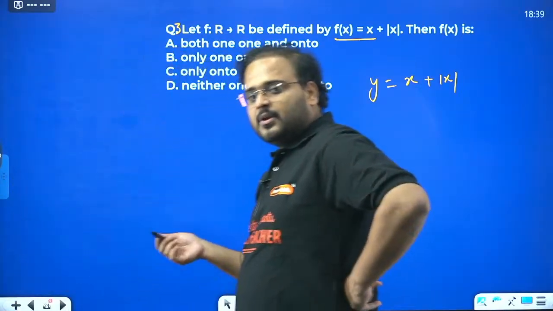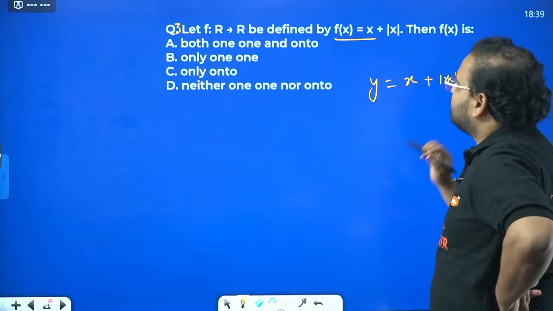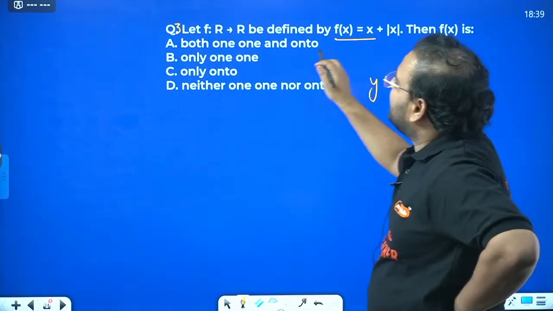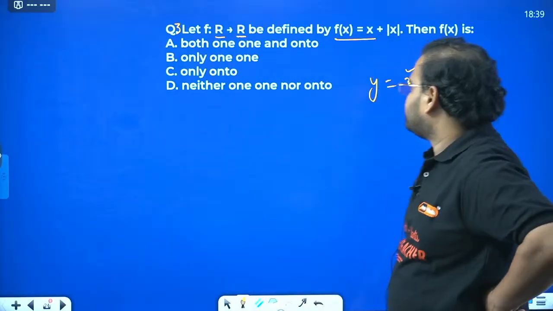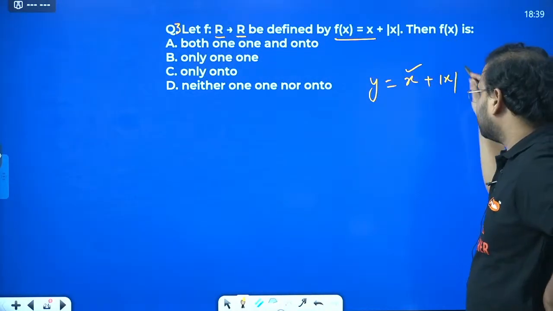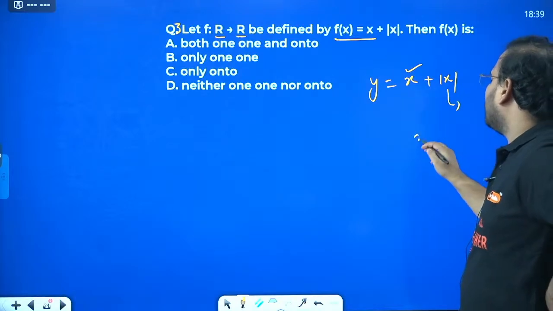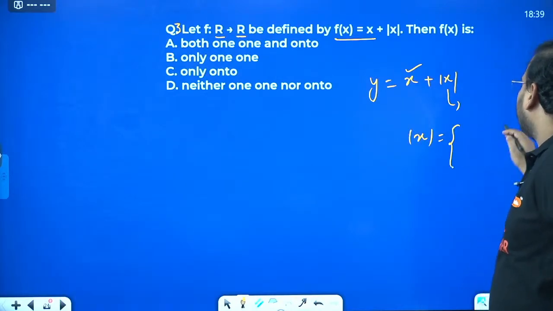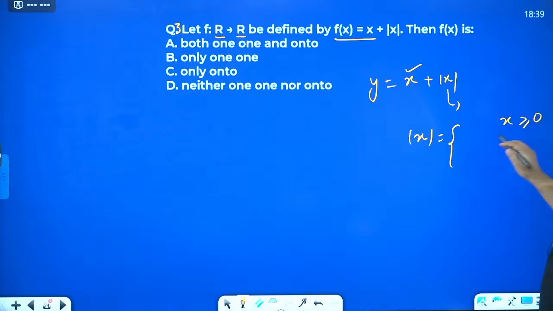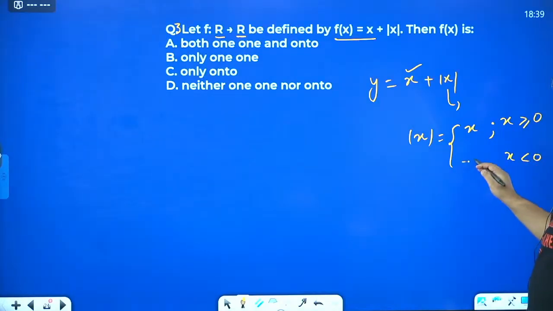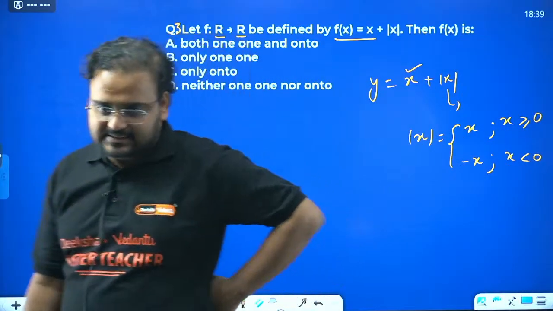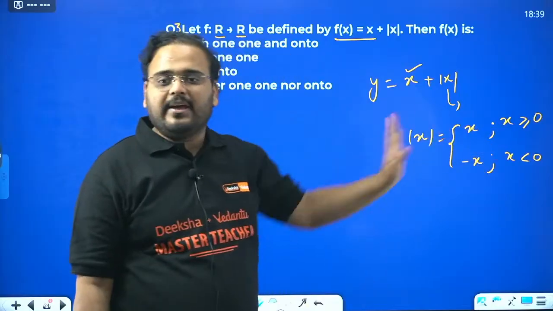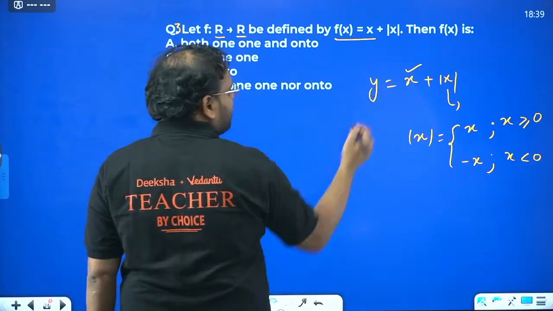All right, let me solve then. So what is it? y equals x plus mod x. This is not a problem, because they are saying that the domain is all reals and the codomain is also all reals. But this is a problem, because this will change its sign. Mod x means, for all x values more than or equal to 0, it is x only, but for x values less than 0, it will become minus x. For negative values of x, it will become minus x. For positive and 0, it will be x only. Then try to write this function.